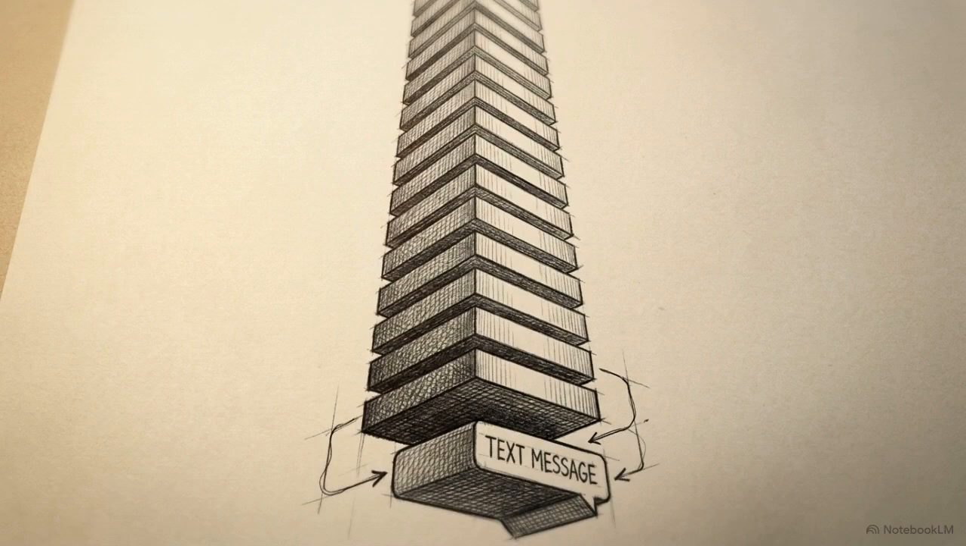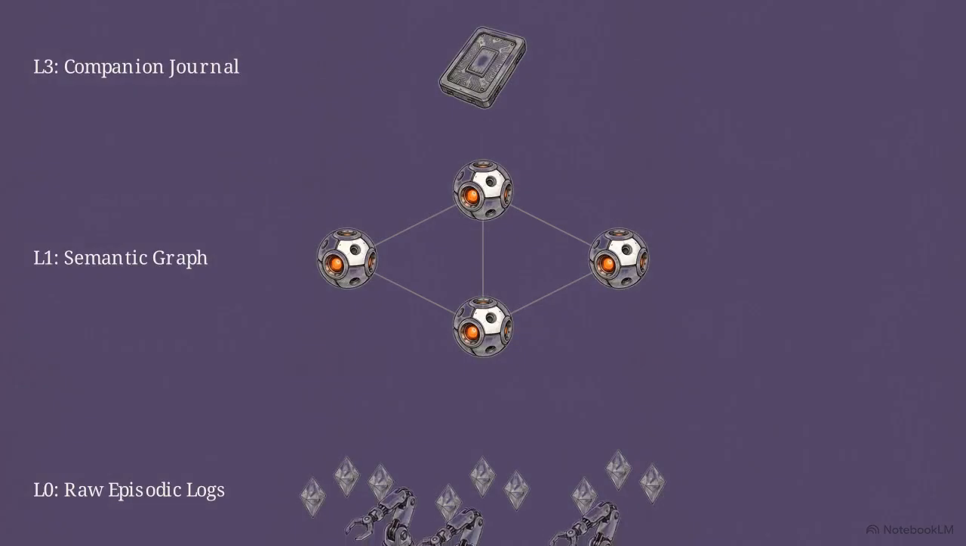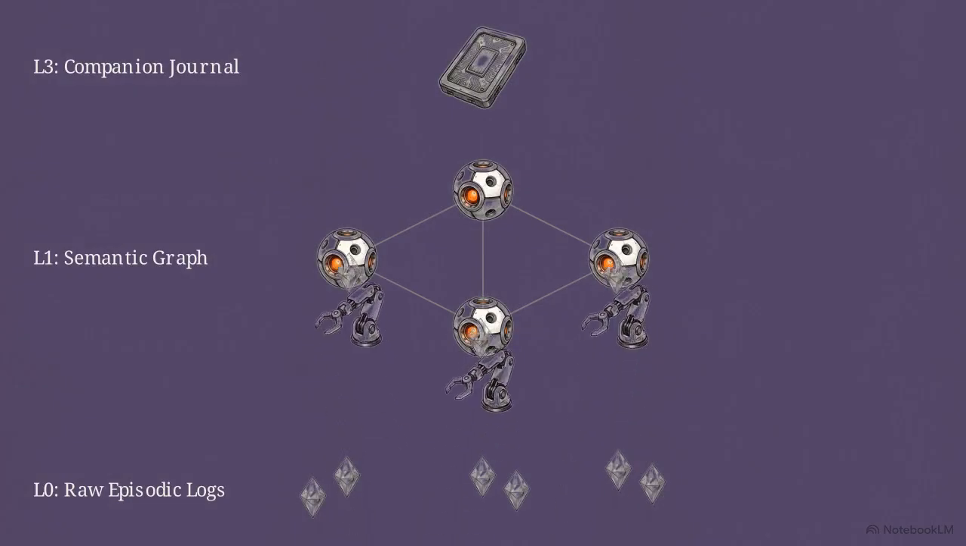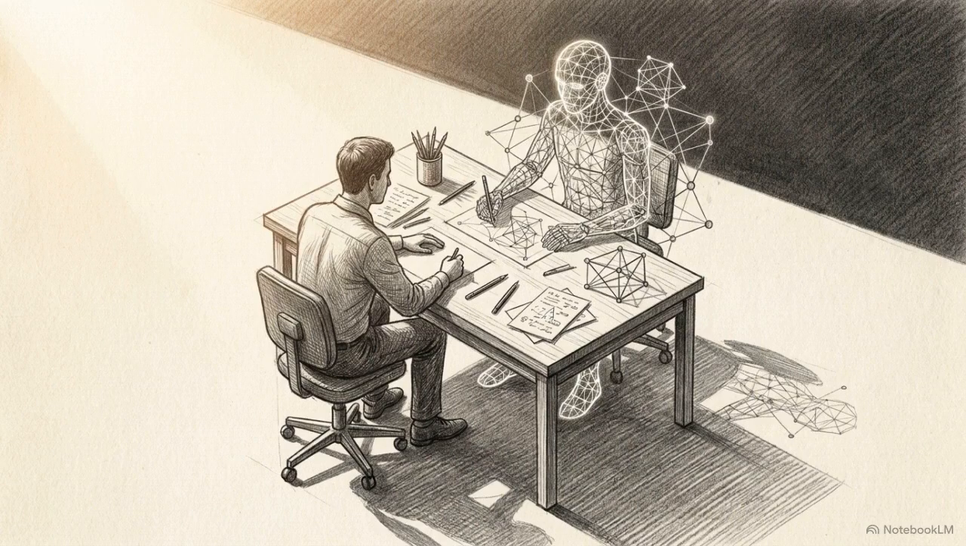Post-interaction, the new user message drops securely into the massive L0 raw episodic logs. Later, during the offline phase, background workers process that L0 log. They update the L1 graph confidences and resynthesize an updated L3 journal for the next day. Orchestrating this multi-tiered flow creates the outward reality of persistent artificial cognition.